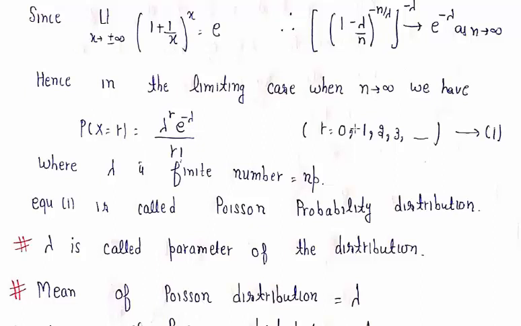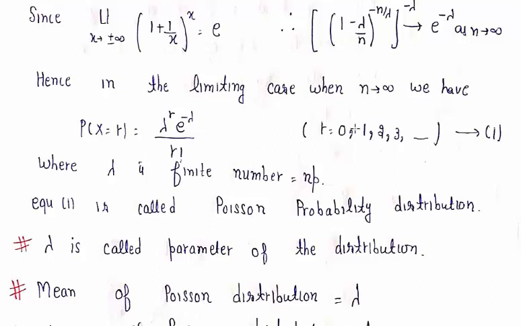So equation 1 is called a Poisson distribution. As we discussed, from the binomial distribution we derive a Poisson distribution under some assumption. That's why Poisson distribution is known as a limiting case of binomial distribution.